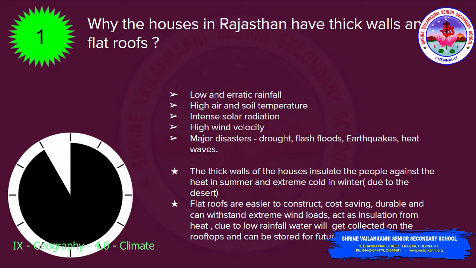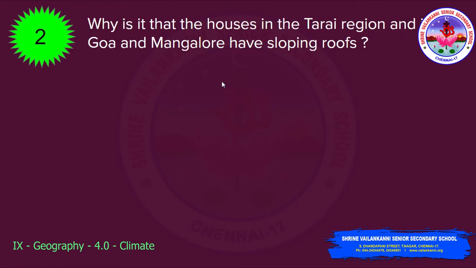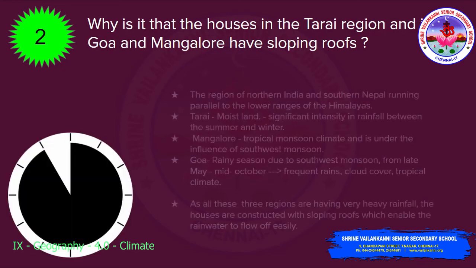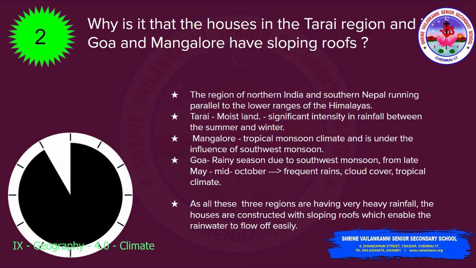The next question: why do the houses in the Terai region and in Goa and Mangalore have sloping roofs? The response is, the regions of northern India and southern Nepal running parallel to the lower ranges of the Himalayas are called the Terai region. Terai, of course, is a moist land. There is a significant intensity of rainfall between the summer and the winter.